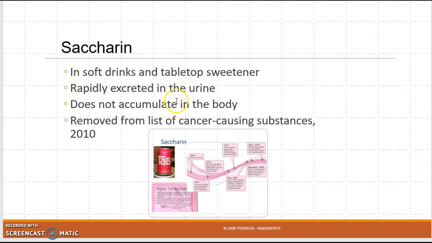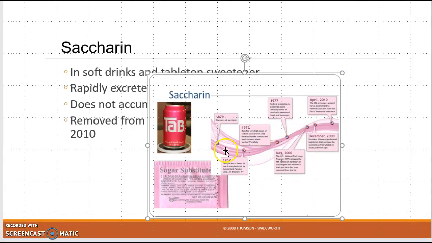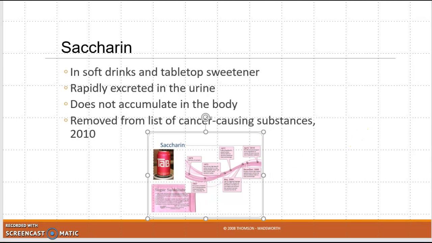Saccharin then has been around for a long time. I mean, back in the 70s. It's rapidly excreted, does not accumulate. It's considered, finally, in 2010, they said it was safe. You can look at the detail if you want to blow this up and see all the history of what they had to do. It was developed way back in the 1800s. There's been a lot of question about whether it was safe or not. I know we used to get Tab back in the 70s. It was like the first non-nutritive sweetener drink.